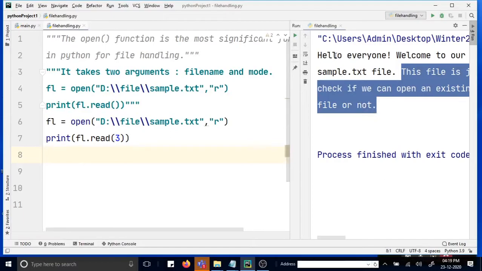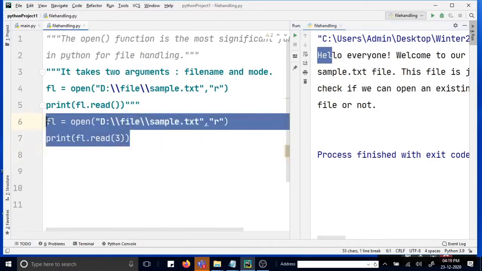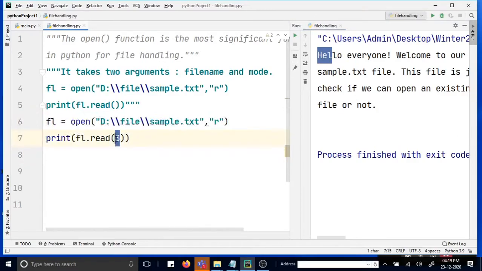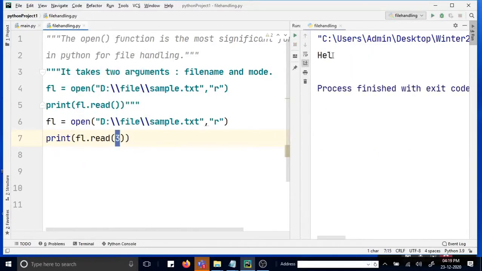If you want to read 4 or 5 letters, you just give that number in the read function. So let us run it. It is printing hell. That means the first 3 letters are getting printed. This is one way of reading the file.